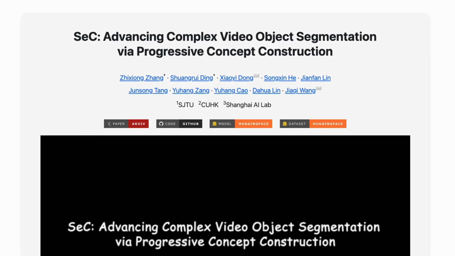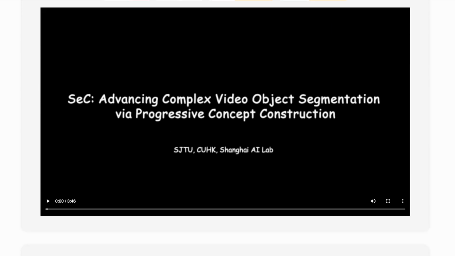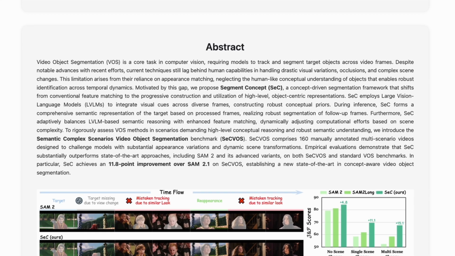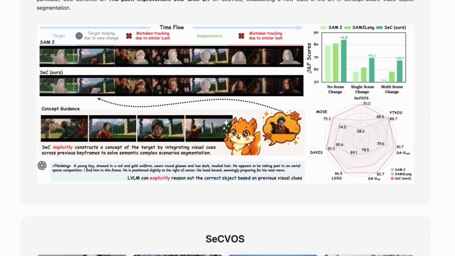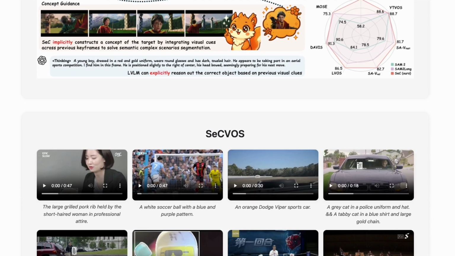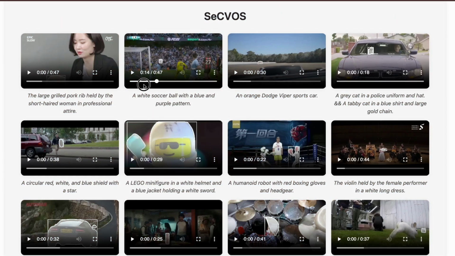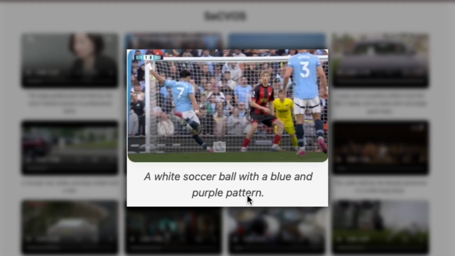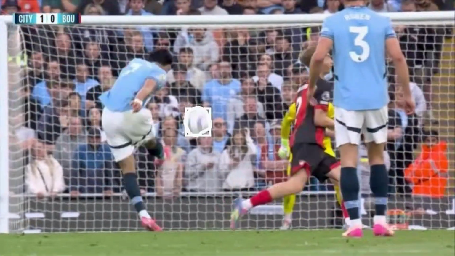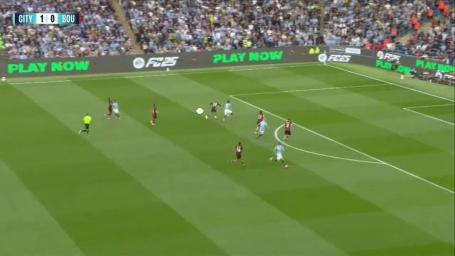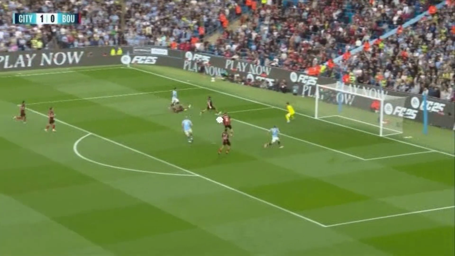Now, let's talk about SEC, the new standard in video object segmentation and tracking. SEC is designed to follow and segment any object in any video using simple, natural prompts. Just describe what you want to track, for example, white soccer ball, and SEC will home in on that specific item throughout the footage. Even in hectic, high-action scenes where the ball goes behind players, gets kicked across the pitch, or the camera jumps to new angles, SEC precisely keeps up with the target.